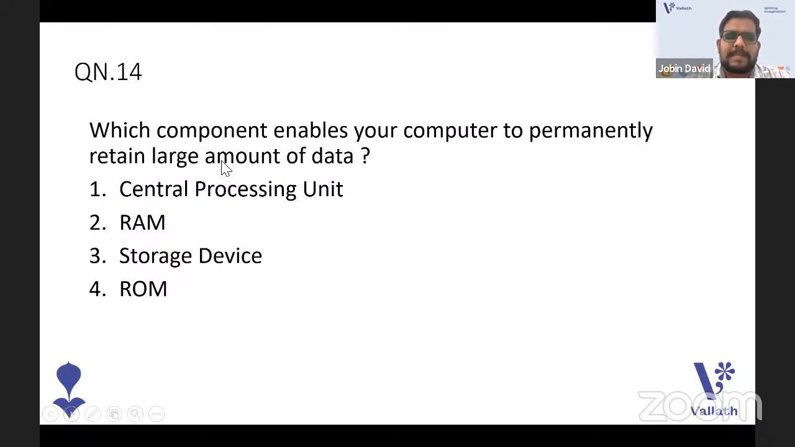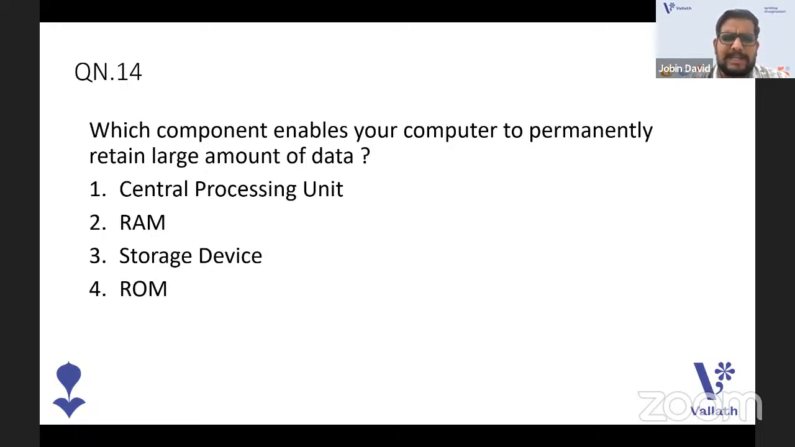Going with the next one. Which component enables your computer to permanently retain large amounts of data? Central processing unit, is it RAM, storage device, or ROM? It is to permanently retain large amounts of data. So you should read the question twice or thrice. And it talks about the storage of data.